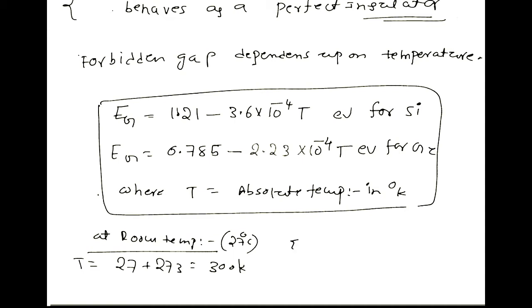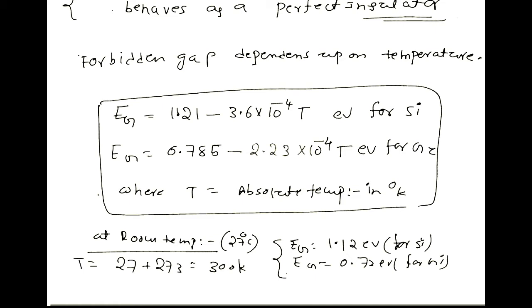If you substitute the T value in the two equations, Eg is equal to 1.12 electron volts for silicon. Similarly, Eg is equal to 0.72 electron volts for germanium. So this is the forbidden gap energy at room temperature for silicon and germanium.